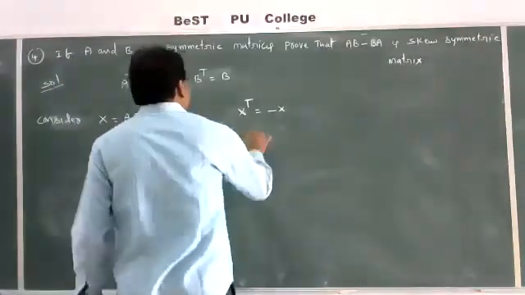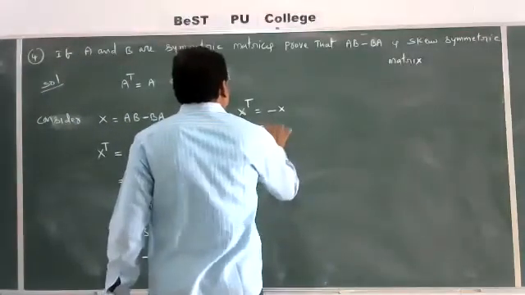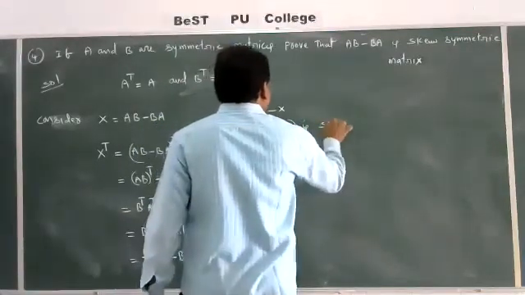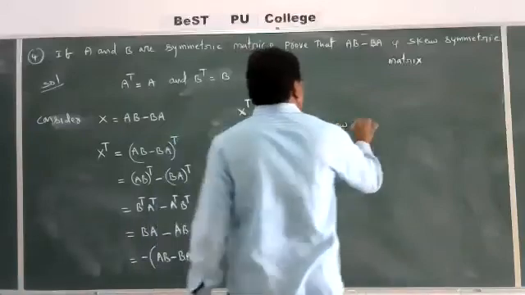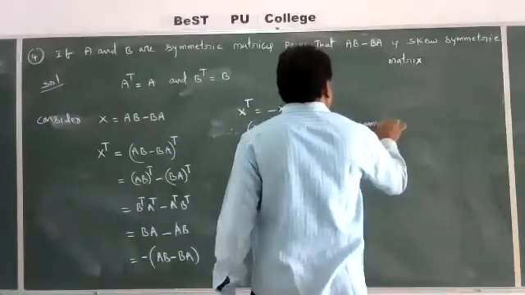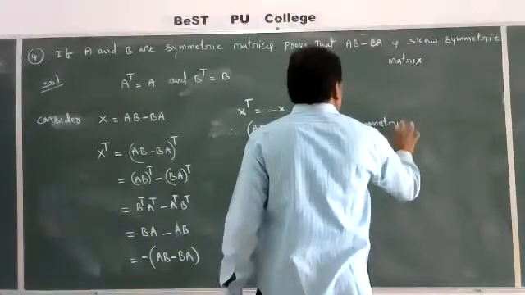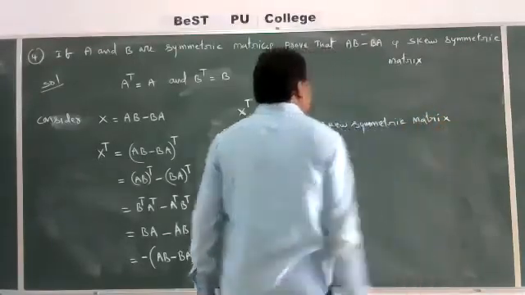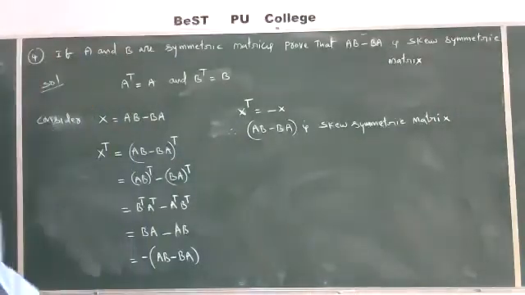Therefore, AB minus BA is a skew symmetric matrix. That's the proof.